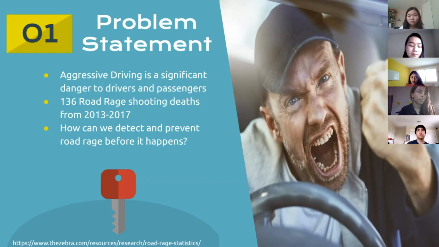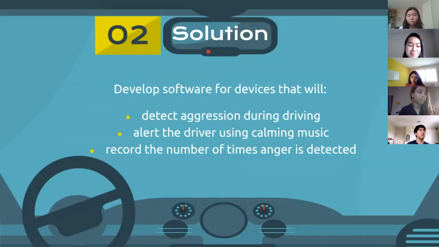So our solution to this problem is to develop a software for a device such as your phone or an in-car camera that could do three things. First, detect aggression during driving from facial emotions. Second, alert the driver to their aggression using calming music. And third, record the number of times that anger is detected over the course of a drive and report that summary statistic to the driver at the end of their drive so they can learn from their experience.